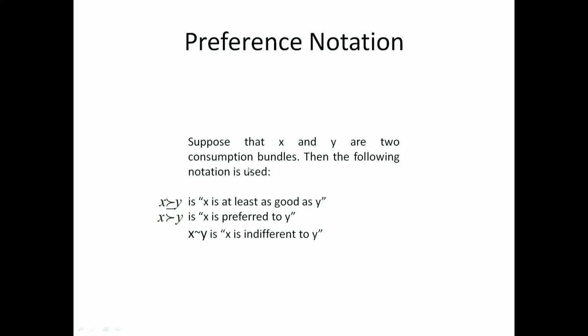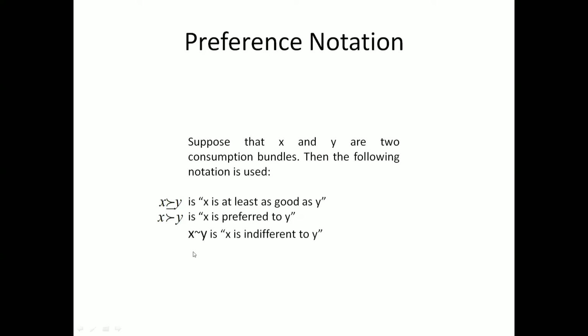The consumer has X and Y, two consumption bundles, and they may follow X is revealed preferred to Y. See here, X is revealed preferred or equal to Y. It means the consumer may choose X but it is at least as good as Y. So they can choose Y also. That is the weak preference. Here, if we choose this strong preference, it means X is revealed preferred to Y. It means the consumer is not confused now between X and Y. The consumer would choose X over Y without any doubt.